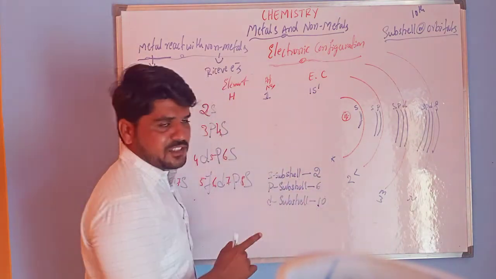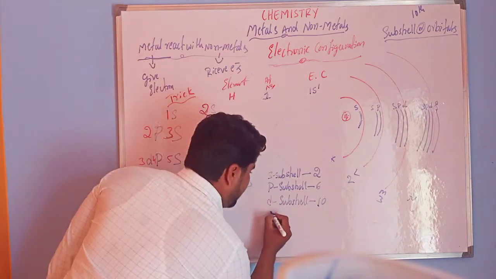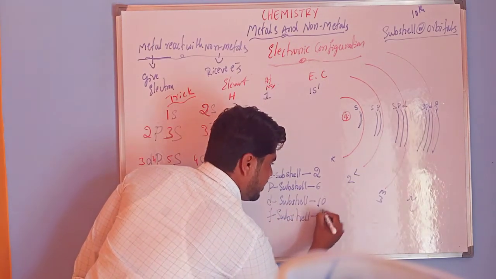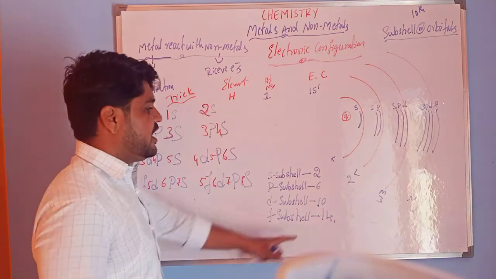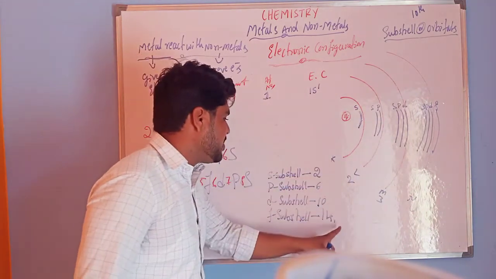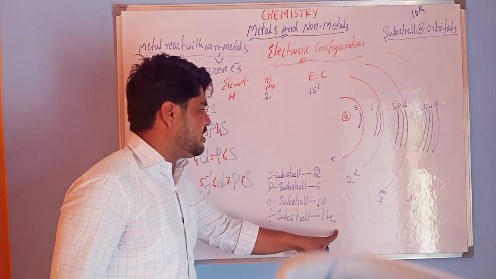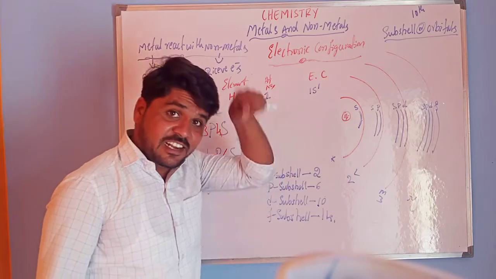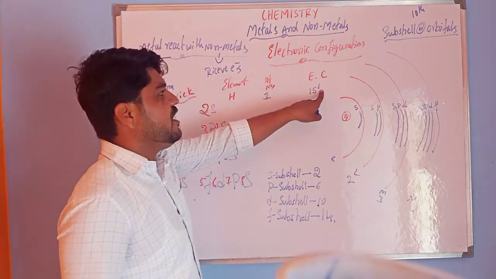This is the maximum capacity for filling electrons. In S we can fill 2 electrons if present, if not, only 1.